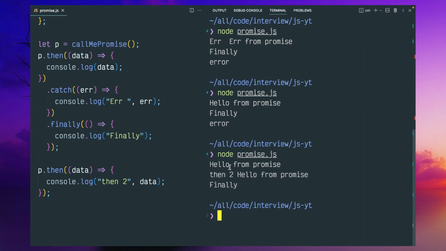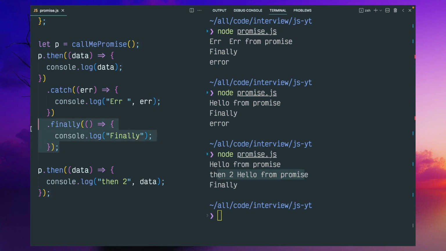see, hello from the original promise will be executed, this one, and this catch won't get executed, and finally will be executed at the end. This then, hello from promise, will be executed second. So after this then, the chained one will be executed, even though we implemented it before; the finally will be executed at the end only.